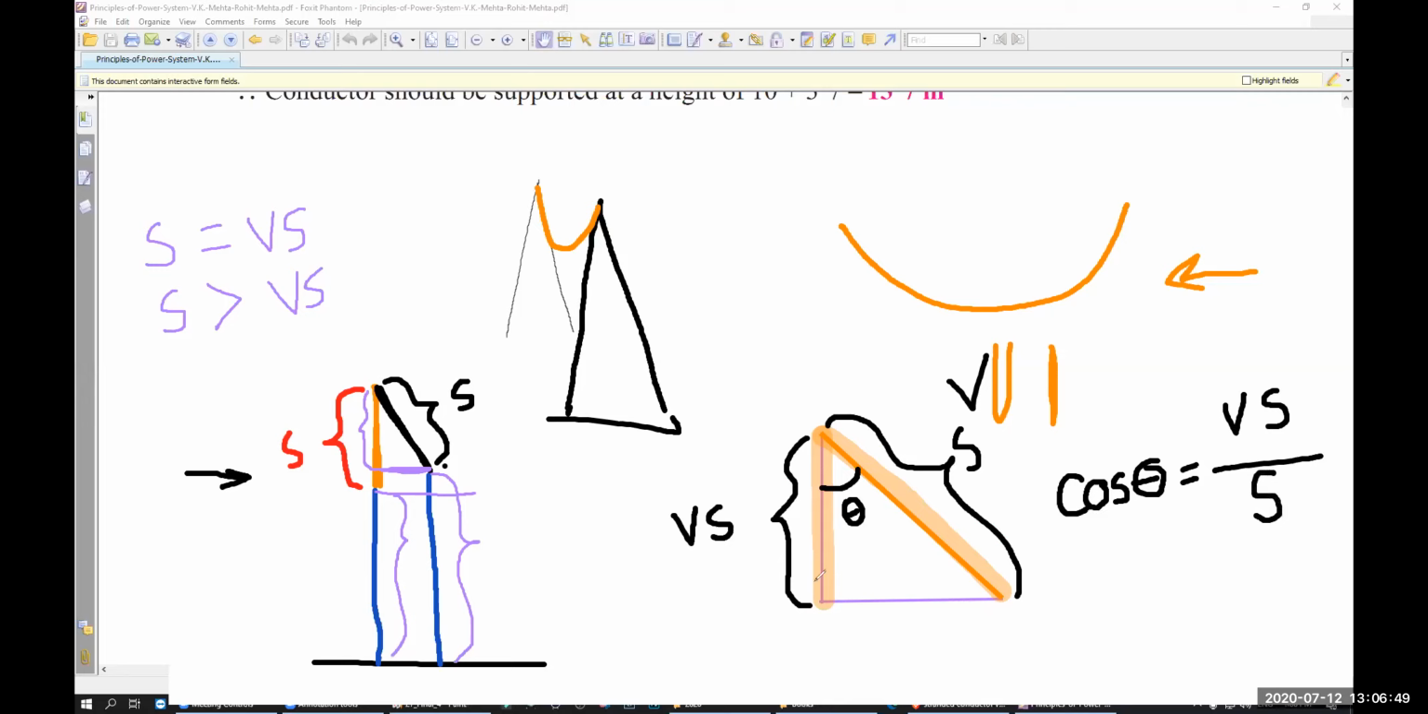Base is this one. Base divided by hypotenuse is equal to cos. So here, cos theta into S equal to what? Vertical sag, right? So that is the formula. Understand? Yes, sir. Now, how to find out the theta? How to find out the theta? There is an easy method. What is that method?